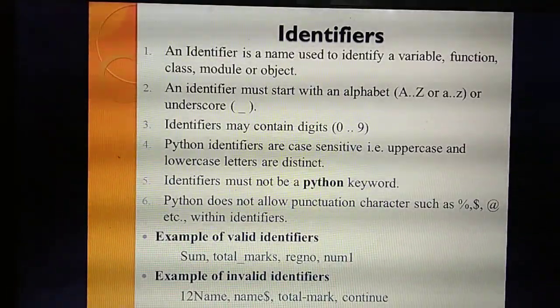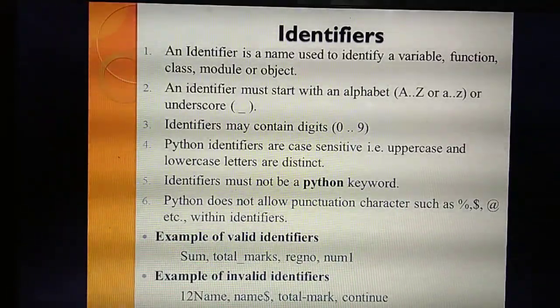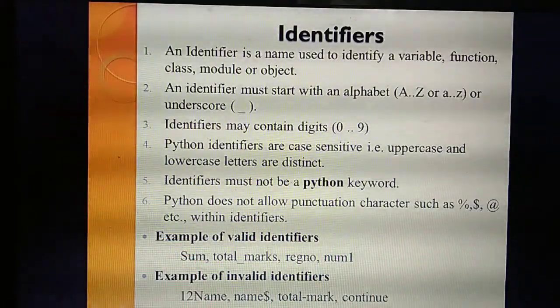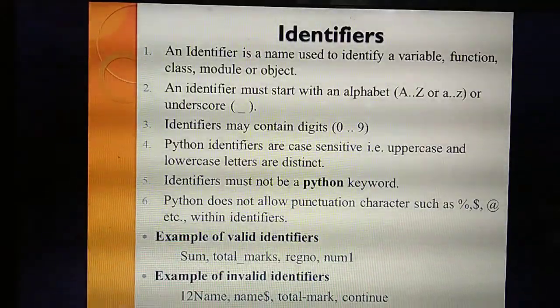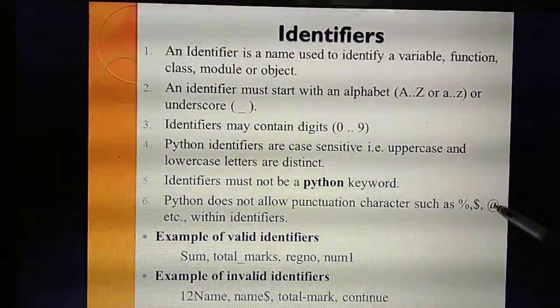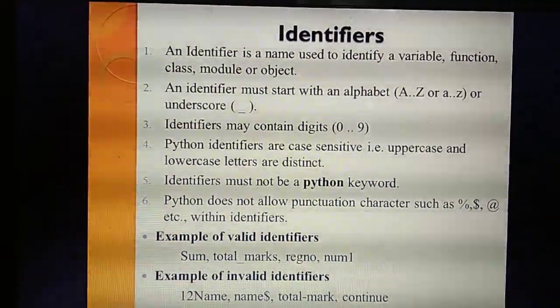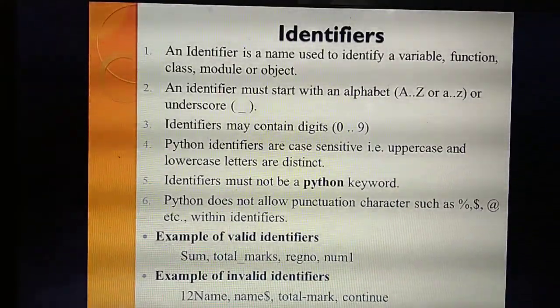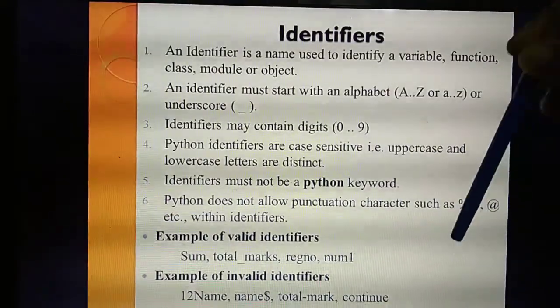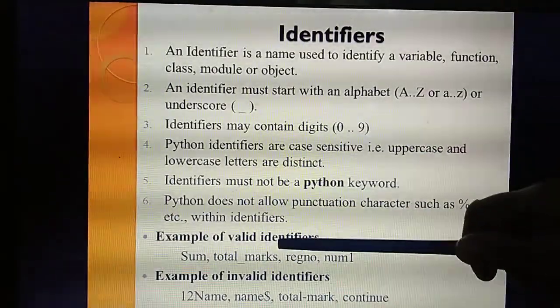Okay. The next point is that an identifier is not a keyword. Okay. Next one, some of the punctuation characters. What are the characters? Percentage, dollar, at symbol. These symbols and so on are not allowed in identifiers. Understand? Yes. Listen. So this is the example of valid identifiers.